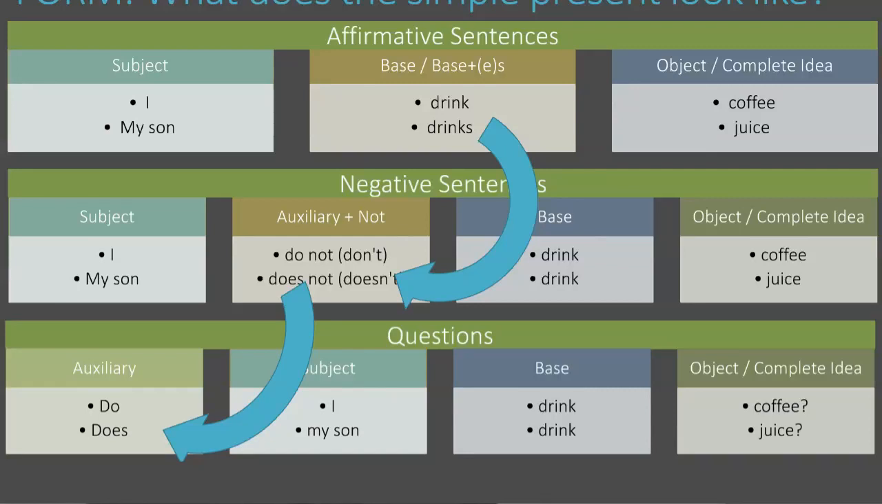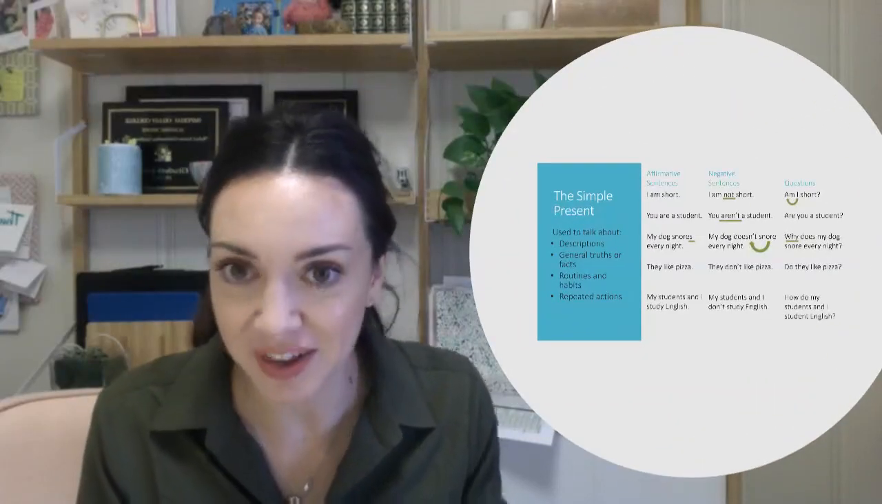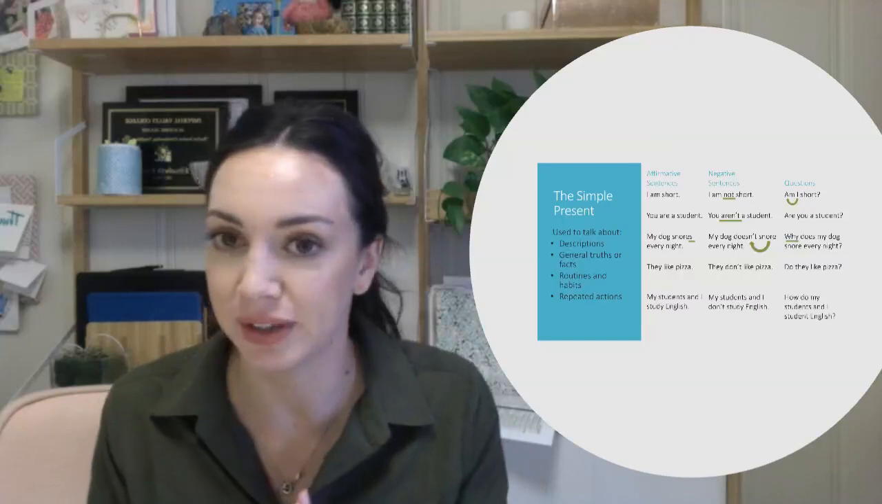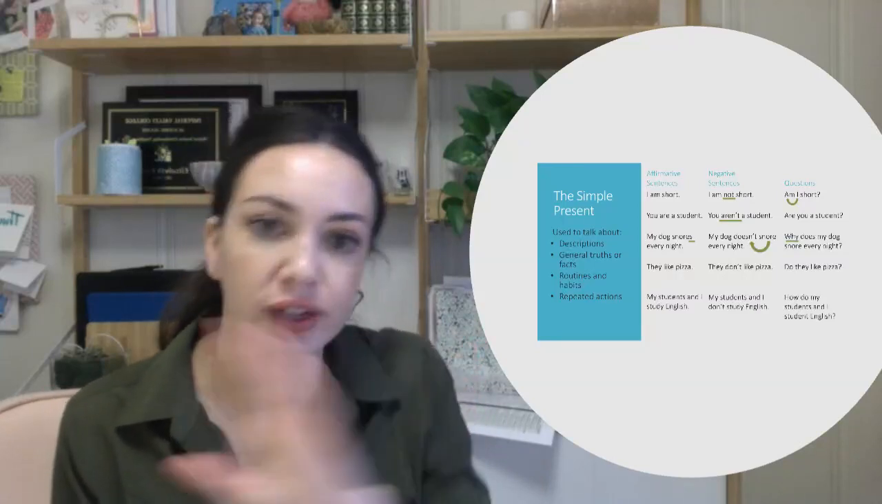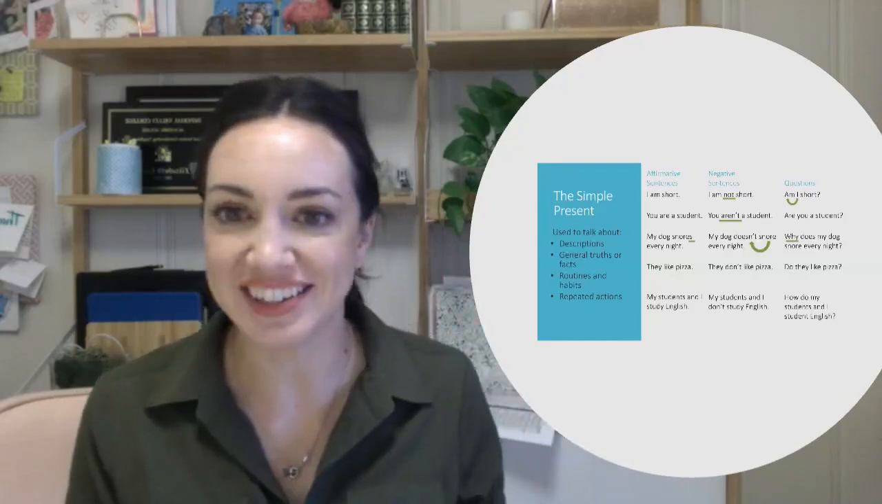And to make questions, we switch that auxiliary and subject, then finish our sentence like normal. So, do I drink juice? Does my son drink juice? Notice again, do or does is what changes. That's where your S form goes. Everything else is back to base form. I hope this is all making sense so far and feels a little bit familiar to you. We'll do a quick review here so you can see everything kind of on one page, and then we'll get to practicing.